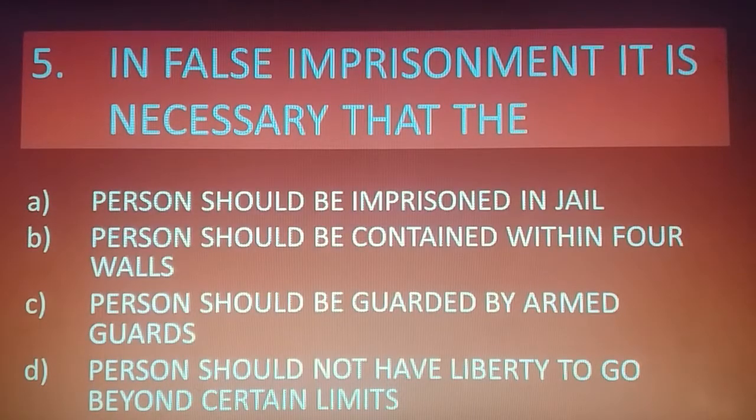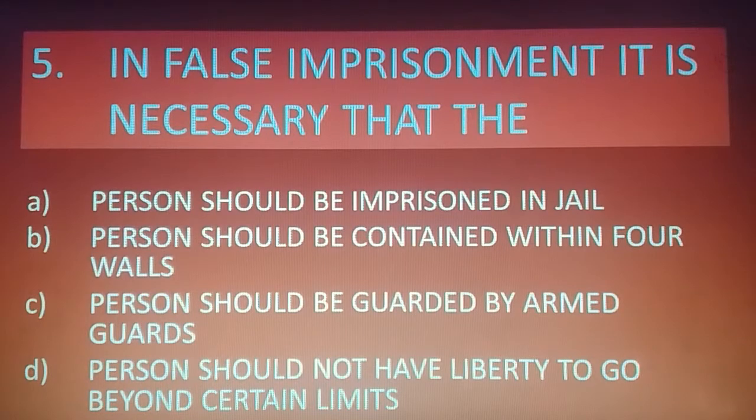Question 5. In false imprisonment, it is necessary that, these are the options: A, person should be imprisoned in jail, B, person should be contained within 4 walls, C, person should be guarded by armed guards, and D, person should not have liberty to go beyond certain limit.